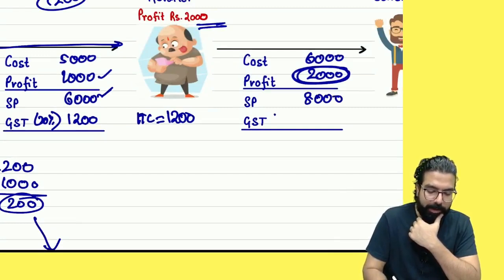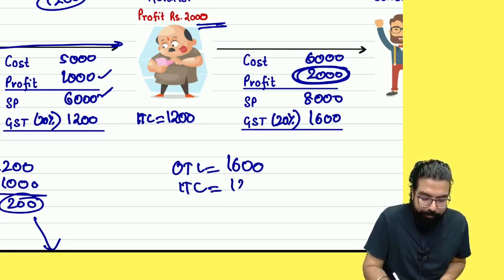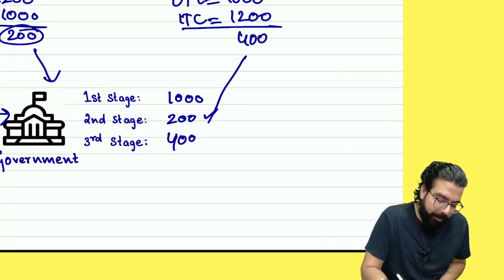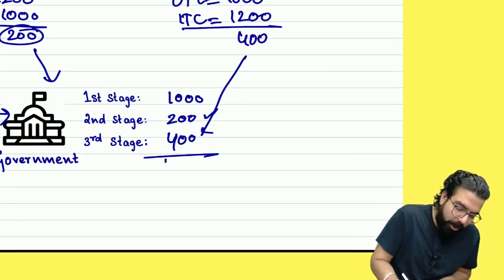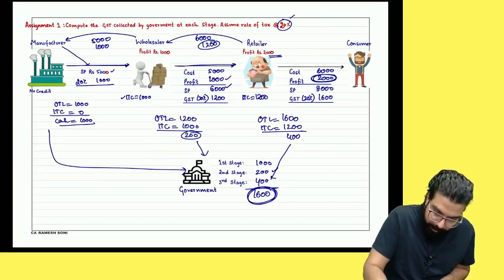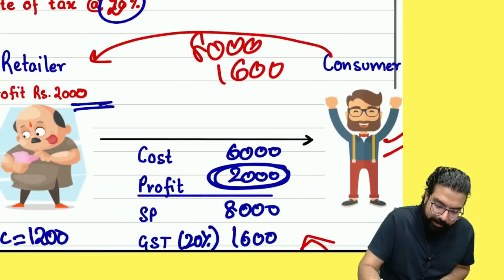8,000 GST is how much? 1,000. Okay, output tax liability. Input tax credit. How much government got? Did ultimately government got 400? Total how much government got? Who paid this total? The ultimate consumer paid 8,000 plus 1,000. So who has borne the burden of tax?